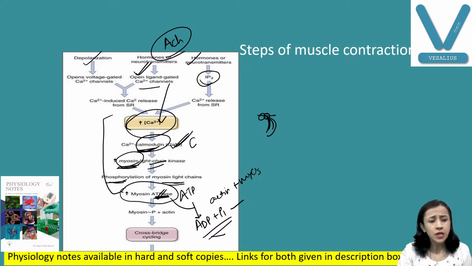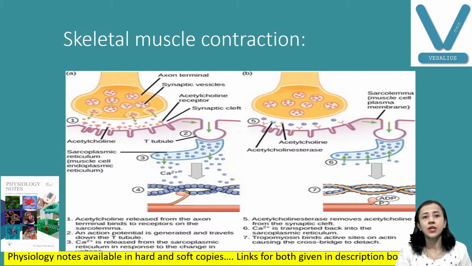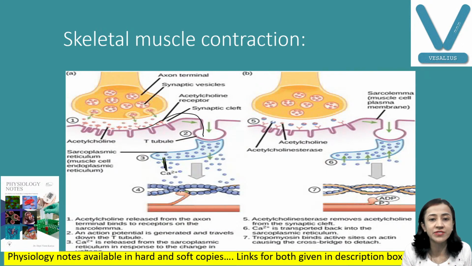Now what are the differences in skeletal muscle? In skeletal muscle contraction, first acetylcholine enters, as we have already discussed. Another important thing is that a wave of excitation causes release of calcium ions. These calcium ions bind with troponin C, and when calcium binds with troponin C, the troponin tropomyosin complexes are removed from the active sites of the actin molecule. Now these active sites of the actin molecule are free so that they can bind with the myosin head.